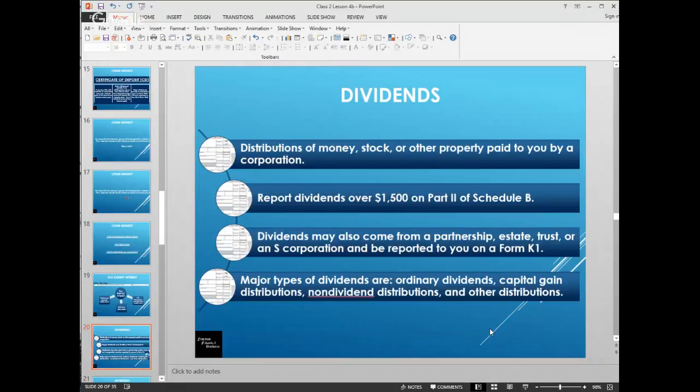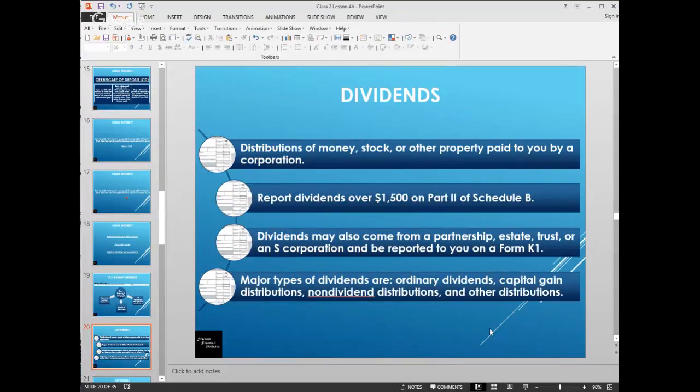Moving away from interest and into dividends. Dividends are typically for distribution of money for stocks or other property that's paid to you by a corporation. And again, if you have dividends over $1,500, they would need to be reported on Part 2 of the Schedule B. Dividends may also come from a partnership, estate, trust, or an S corporation. In that instance, you would see the dividend reported on the K-1 from that particular entity.